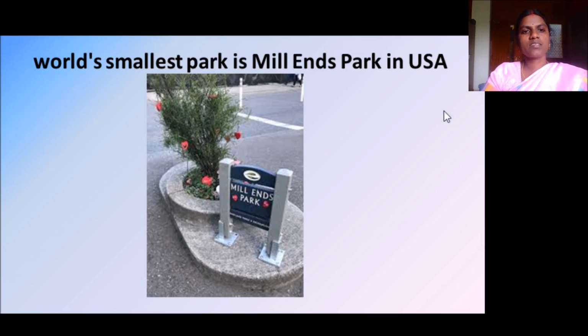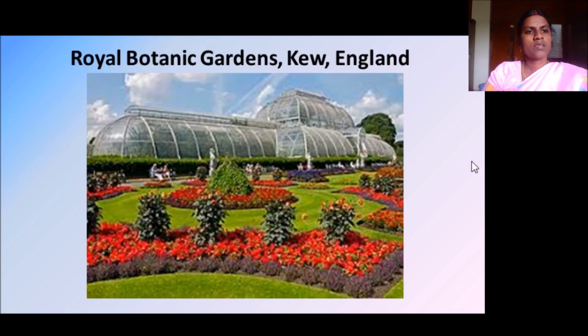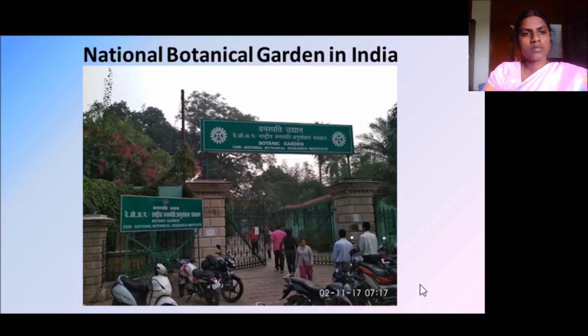This is the world's smallest park with only one tree here in USA. The Royal Botanical Garden at England, it is a famous one. The National Botanical Garden in India.